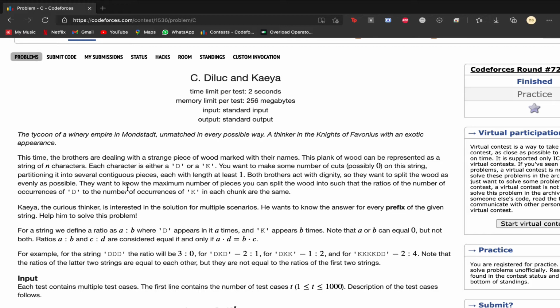We want to make some number of cuts, possibly zero, on this string, partitioning it into several contiguous pieces with a length of at least one. Both brothers act with dignity, so they want to split the wood as evenly as possible.